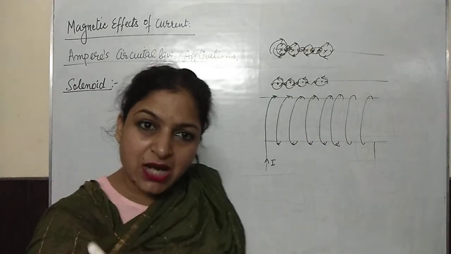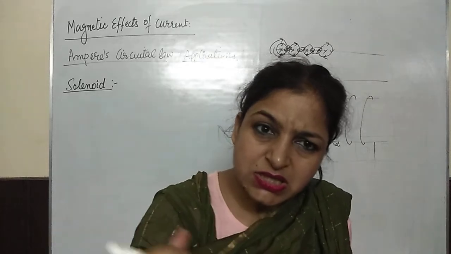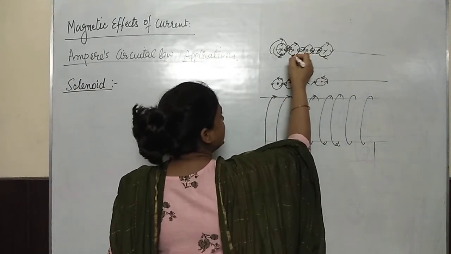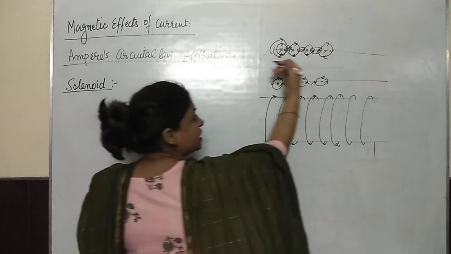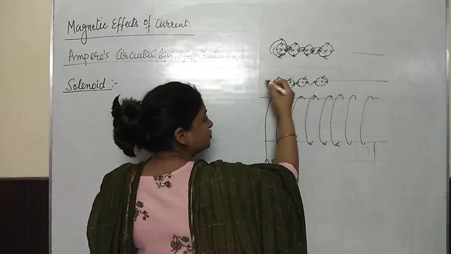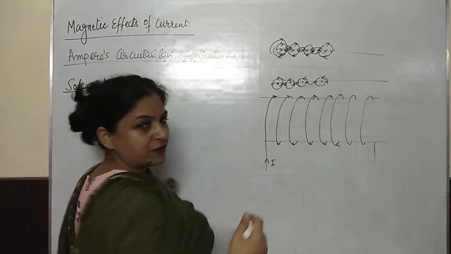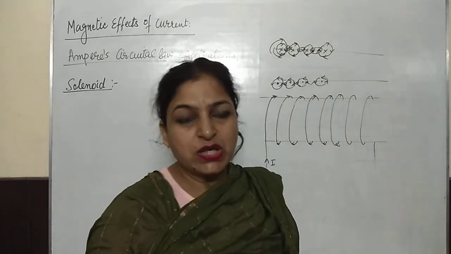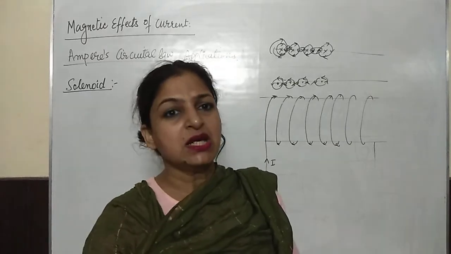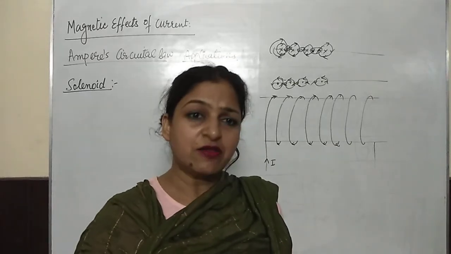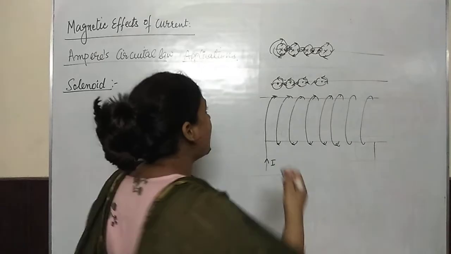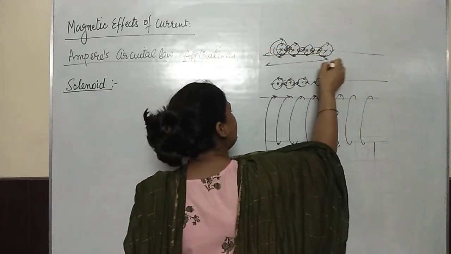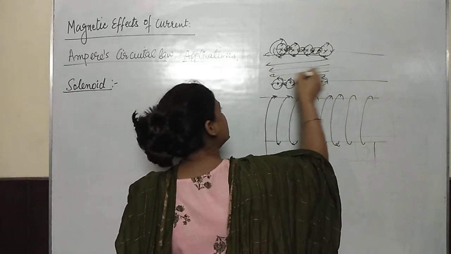But if you watch carefully inside the solenoid, you can see this magnetic field is from right to left. And here also you can see it is from right to left. So all these magnetic field lines have the same direction. In order to find the resultant magnetic field inside the solenoid, all these magnetic field lines will get added up, and you will get a highly uniform magnetic field inside the solenoid.